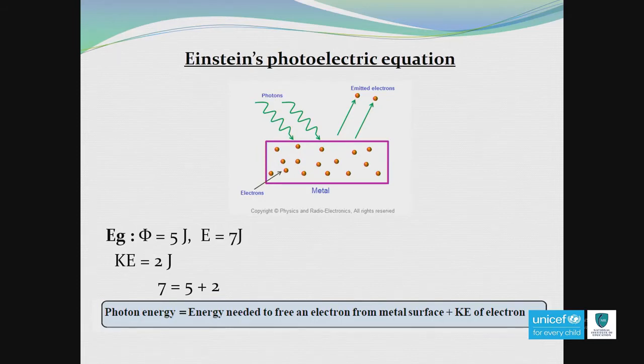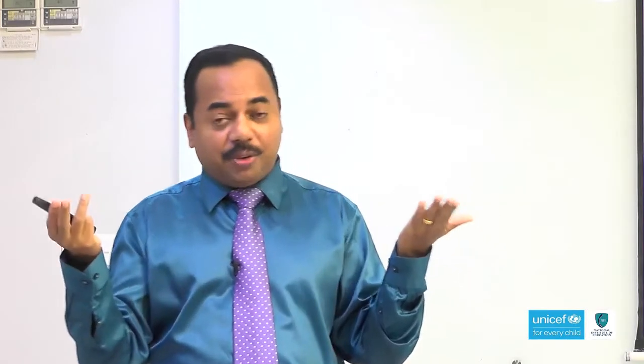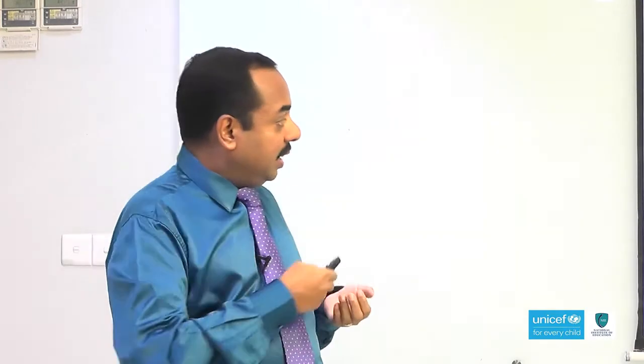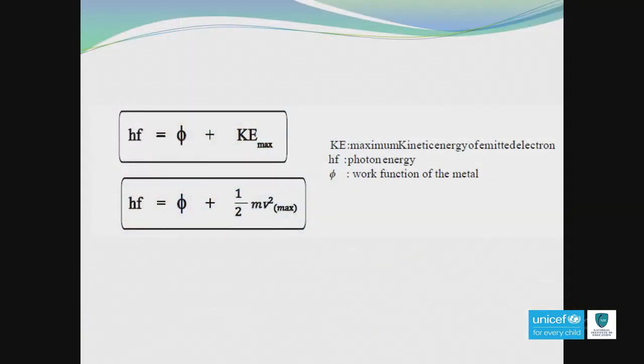And of course, we can write this equation in different formats, because for energy we have different equations, like E is equal to hf, E is equal to hc over lambda. So, one of the formats is hf is equal to work function plus kinetic energy. You all know the equation of kinetic energy. If you wish, we can write hf is equal to work function plus half mv square, the maximum kinetic energy.